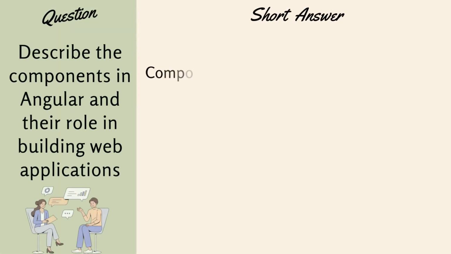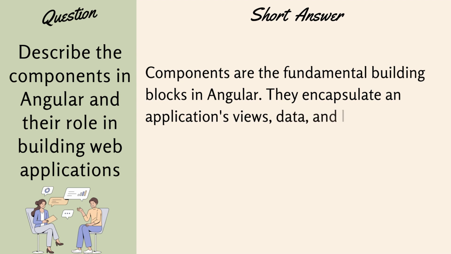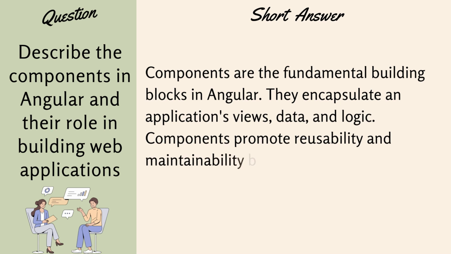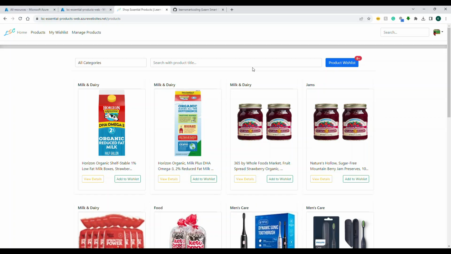So the next one is, describe the components in Angular and their role in building web applications. We already talked about components, so let's talk about the short answer. Components are the fundamental building blocks in Angular. They encapsulate an application's view, data, and logic. Components promote reusability and maintainability by breaking the user interface into manageable and modular pieces. Like I explained already, the component is a combination of HTML, logic and CSS.